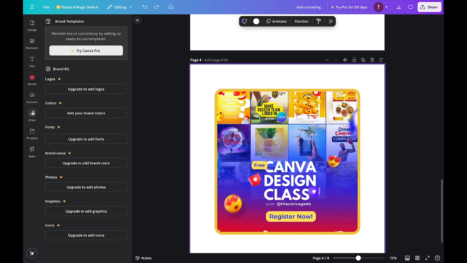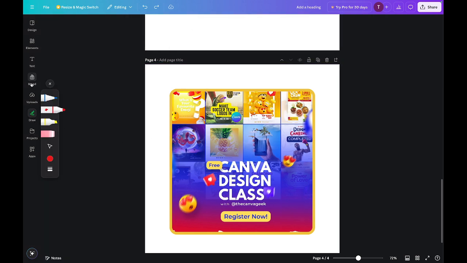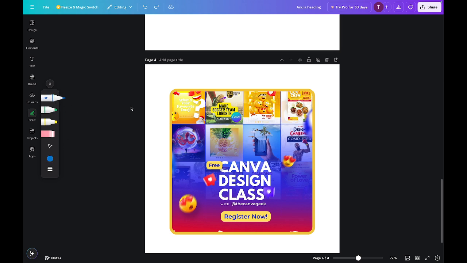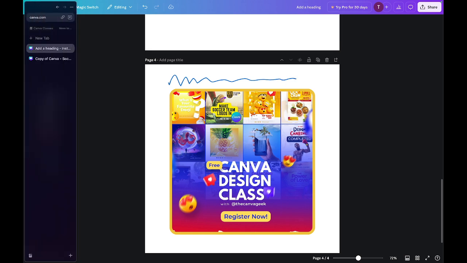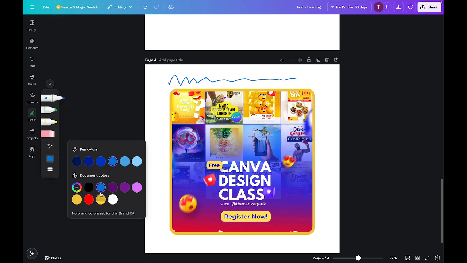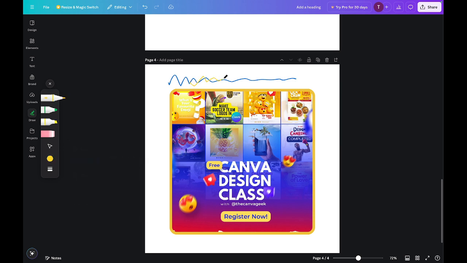Uploads, I've already explained that. Draw basically gives you the opportunity to use your own hands to make drawings. So I can change the color of whatever pen I'm going to use before I take them, and I'll begin to draw. While I'm drawing, I can take another color and continue with that.